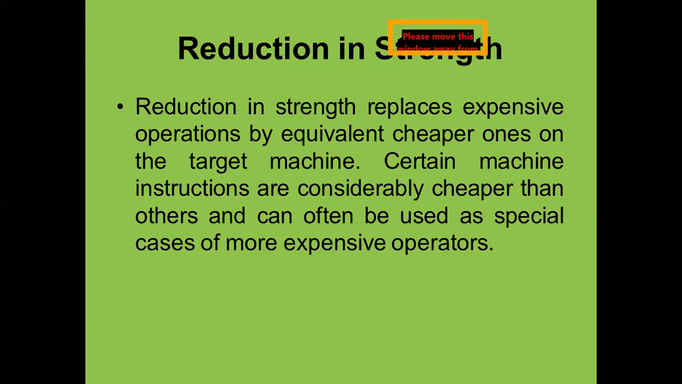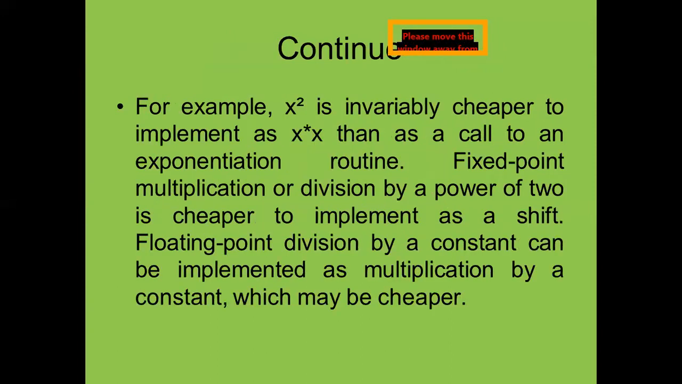Reduction in strength, another way of optimization. What is the reduction in strength? This replaces the expensive operation by equivalent cheaper ones on the target machine. So we have already discussed this case, reduction in strength. Now here we are going to replace some operators, those to which we are providing more priority. Now you can see in this example, for example, x square is invariably cheaper to implement as x star x, than as a call to an exponentiation routine.